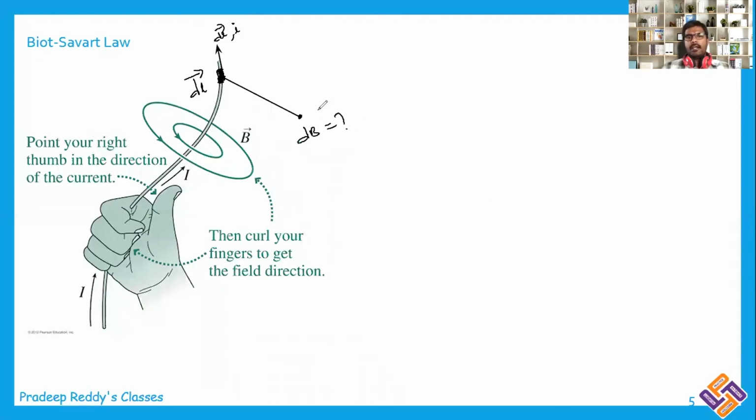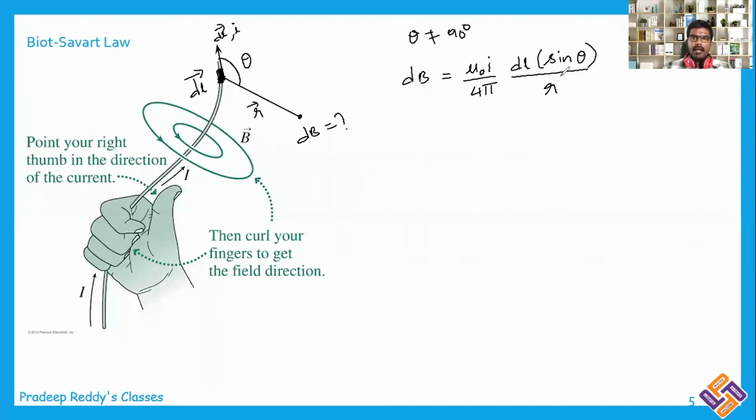Okay. So in order to calculate magnetic field due to this element, see, this is the angle between r bar and dl bar. It is theta. Theta is not equal to 90 degrees. Of course, the magnitude of dB can be simply written as mu naught I divided by 4 pi into dl, whatever the length it is, into sin theta, whatever the angle it is between dl bar and r bar, and divided by r square.